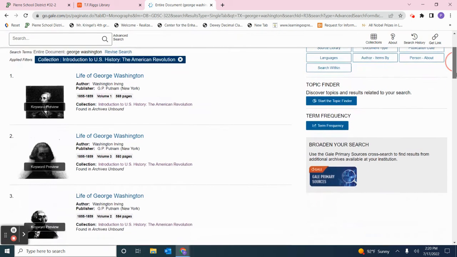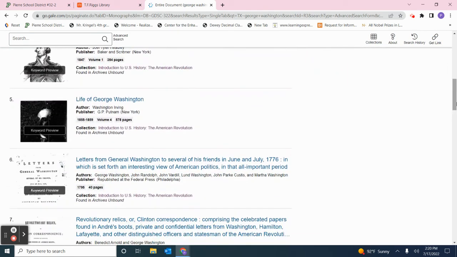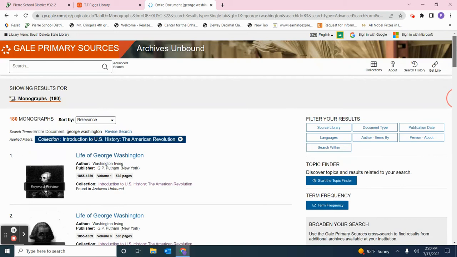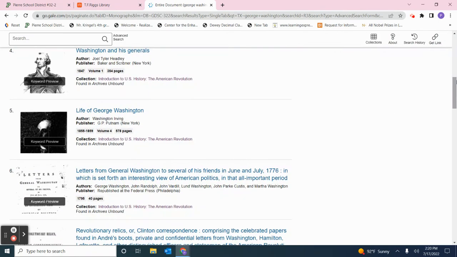Now, I'm thinking that these are pretty targeted. I'm seeing some images right here. I see letters right here. So I'm thinking it's pretty targeted. If I felt like I wasn't getting what I wanted, I could come over here and filter again, just like I did in the 19th century newspapers database. But I think this is pretty good.